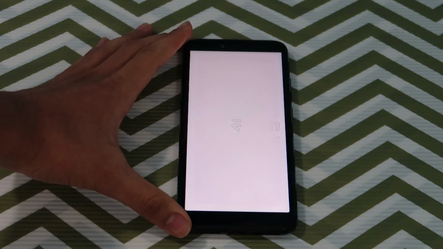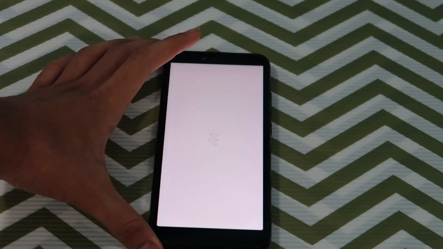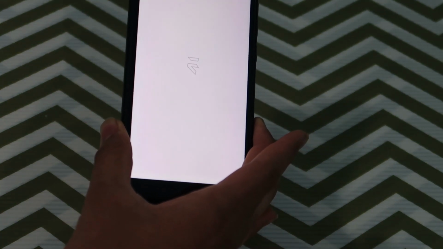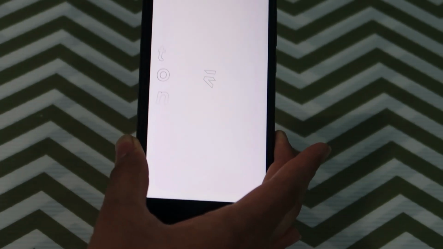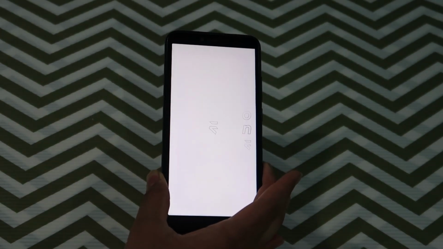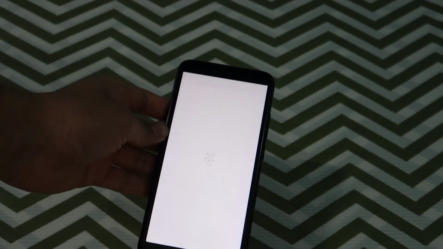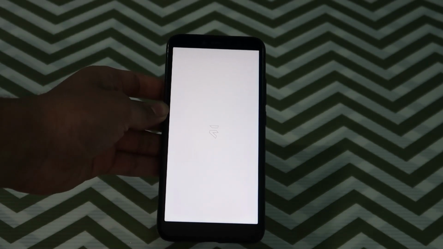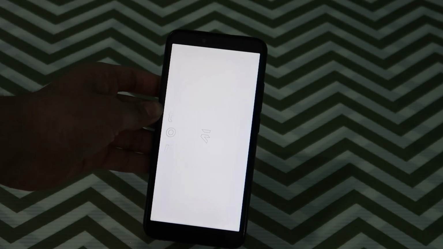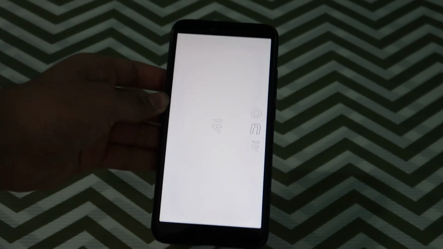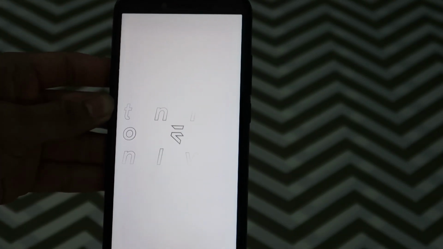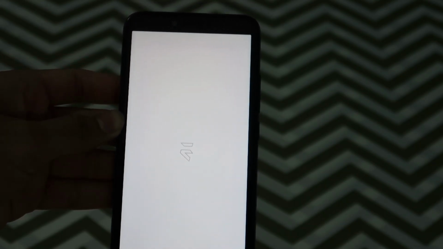Okay, so it's over here, evolutionx. Let me show you. So it's loading.